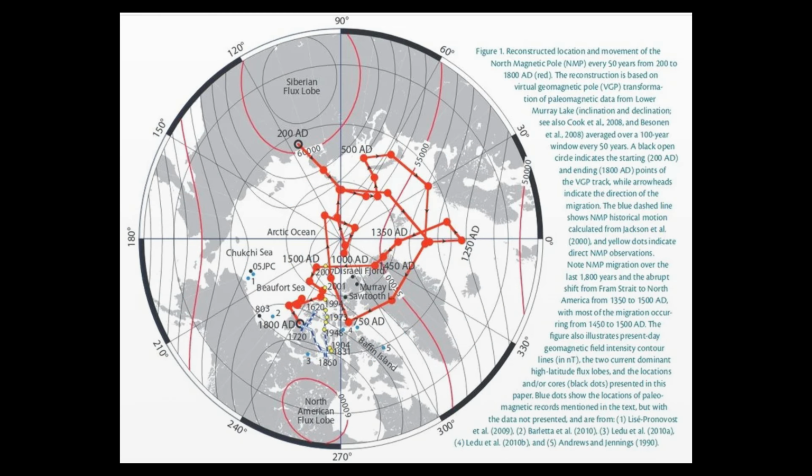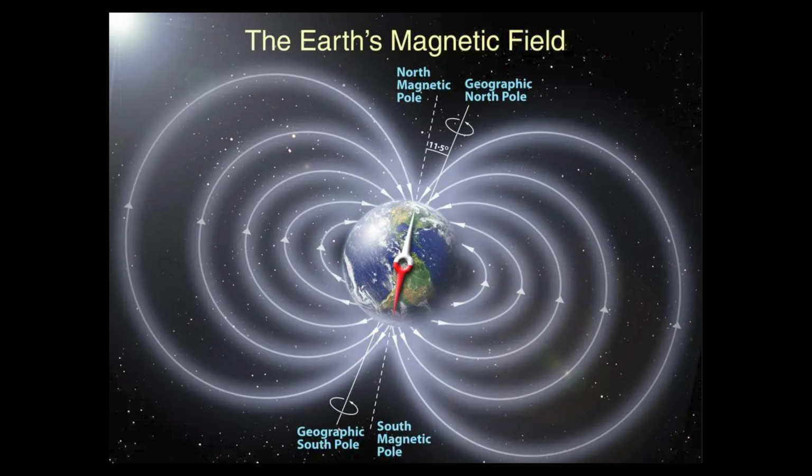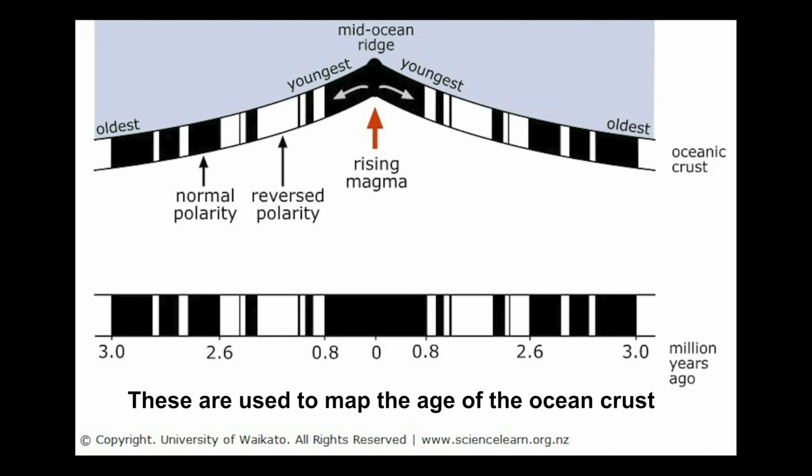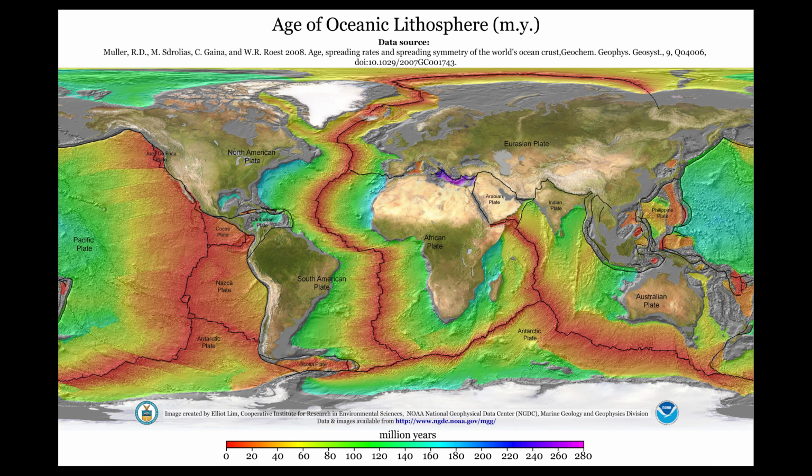When we look at the orientation of the magnetic pole relative to the geographic pole, we'll see that there's an offset. The geographic North Pole is the rotational axis of the Earth, while the magnetic pole is where the magnetic field lines re-enter the Earth. The North Magnetic Pole actually migrates all over the high Arctic these days, and it has throughout Earth history. Occasionally it flips over, and we have what's called a magnetic reversal. That phenomenon turns out to be very important and potentially fatal to us at some point in the geologic future. Maybe soon, maybe a long time off.